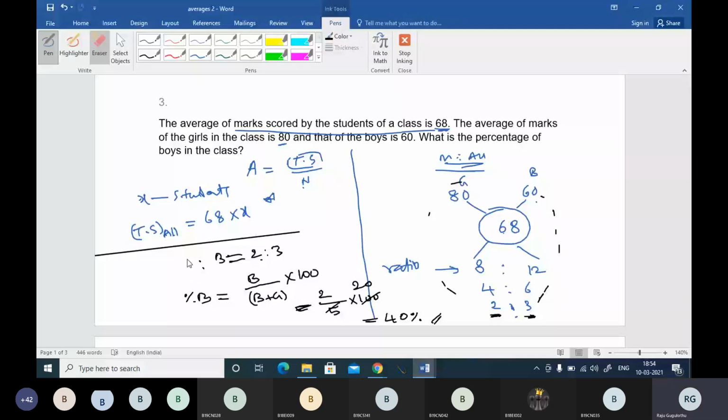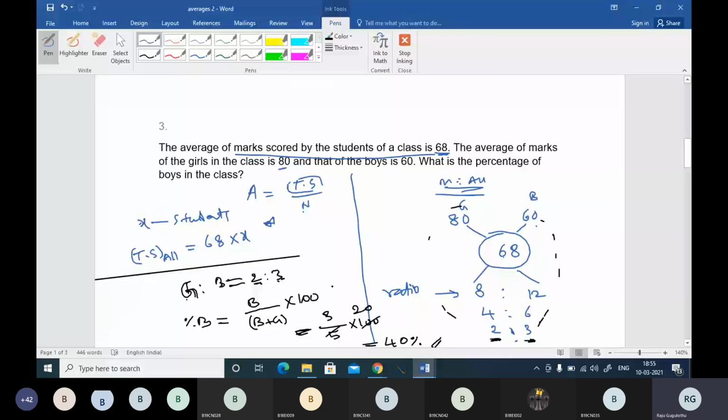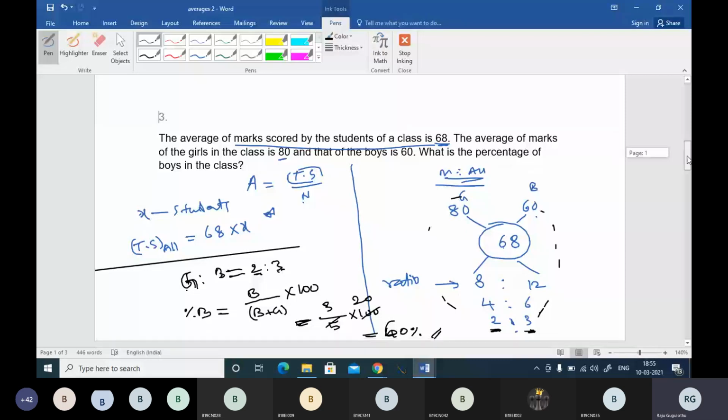See, this 2 represents girls and this 3 represents boys. So we need to find the boys' percentage. So we have to take the boys' part. This is 3. So the answer should be 60. You are right, madam. So 3 into 20, that is 60. Good. So the answer should be 60.